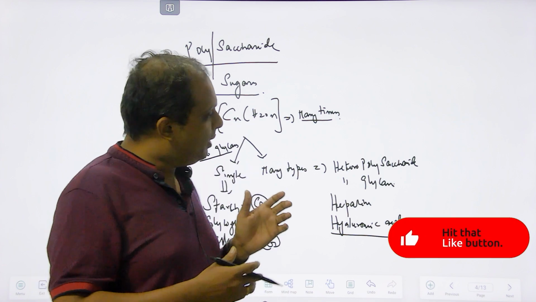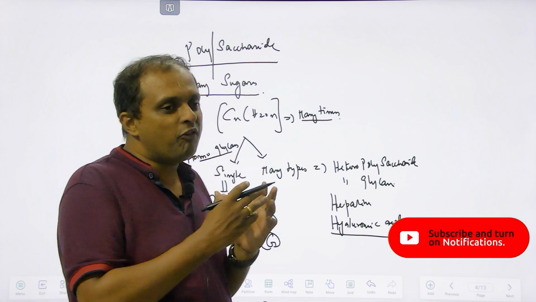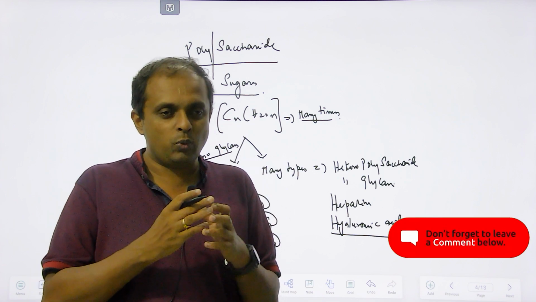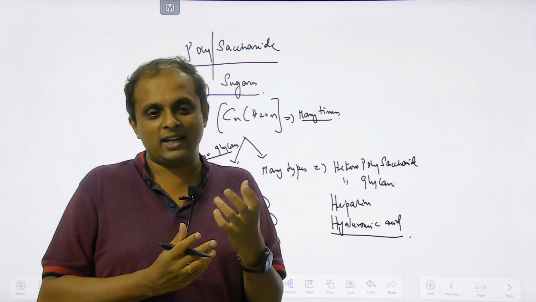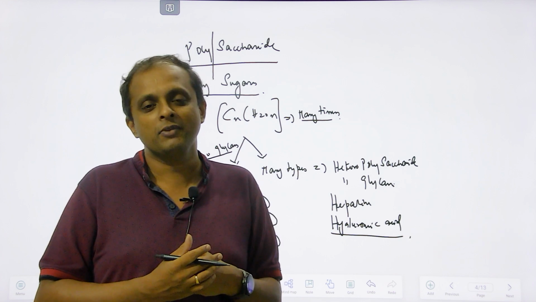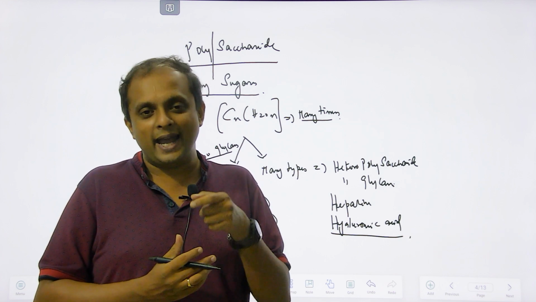So now I believe you will have an idea of what carbohydrates are, what monosaccharides are, how monosaccharides evolve into polysaccharides, and how digestion is relevant to this particular context, right?